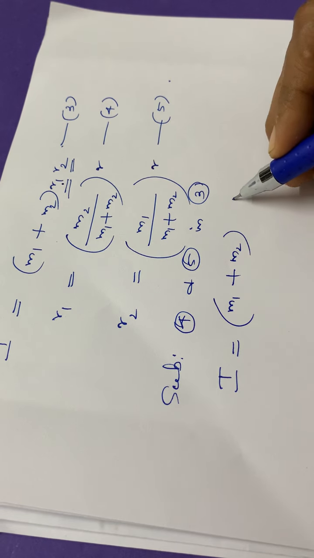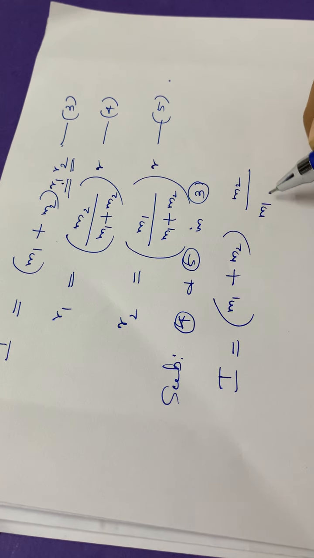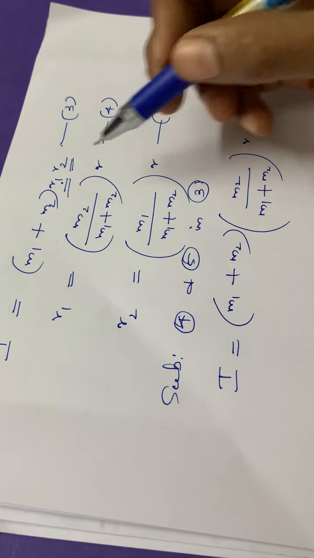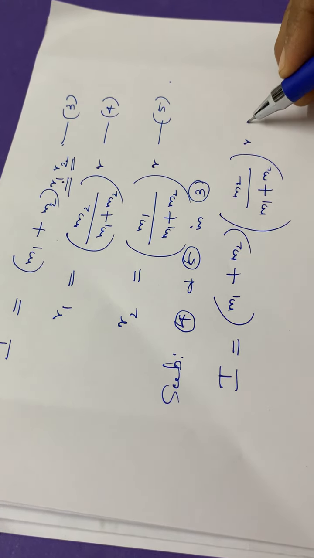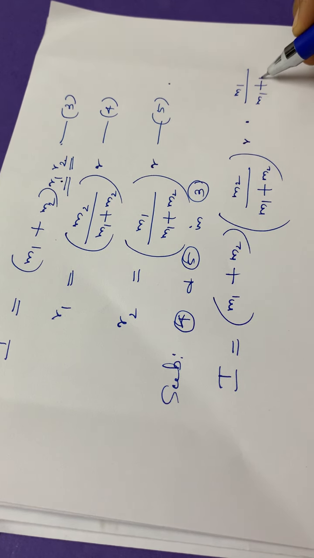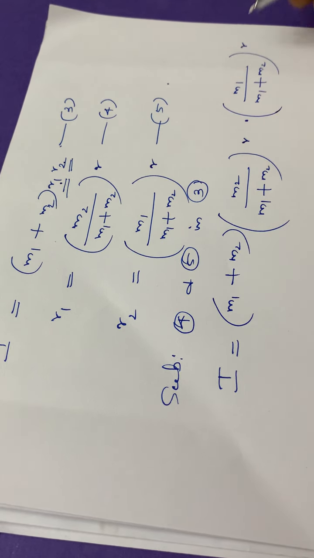R1 is equal to M2 divided by M1 plus M2 into R. Then again into R2, isn't it? Into R2 is M1 divided by M1 plus M2 into R. Okay.